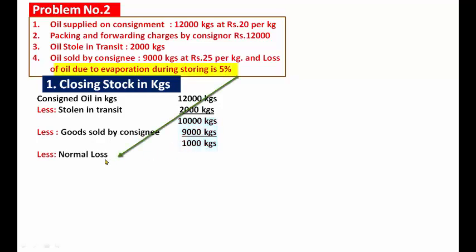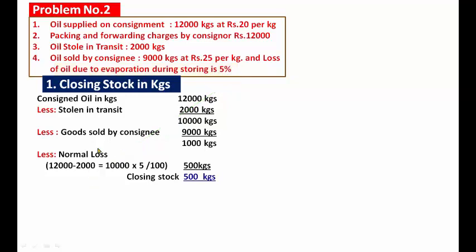Okay, now how to calculate the normal loss? Already stated in the problem: loss of oil due to evaporation during the storing is 5%.